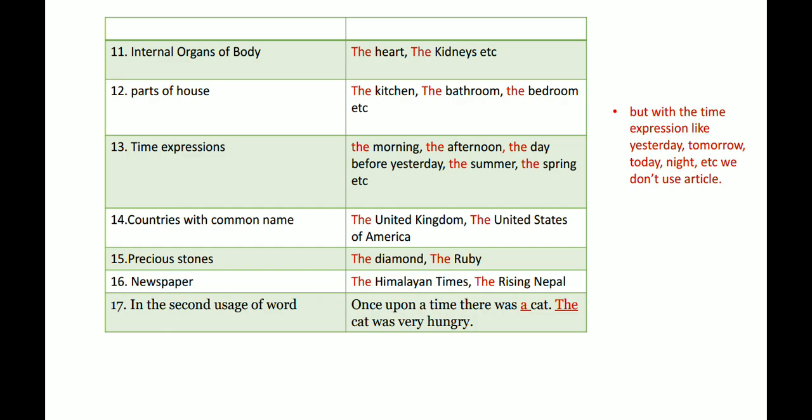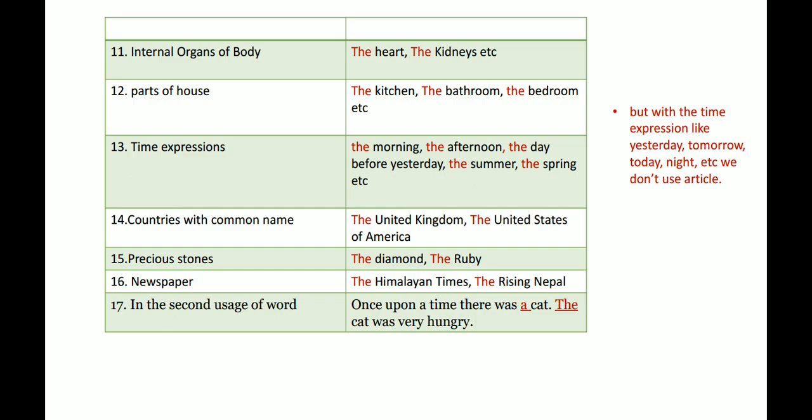Number 15, before precious stones like the diamond, the ruby, the gems, we have to use the. Before the names of newspapers like the Himalayan Times, the Rising Nepal, we have to use the. Finally, in the second use of a word also, we have to use the. That means if you are introducing the same word for the second time, you have to use the.